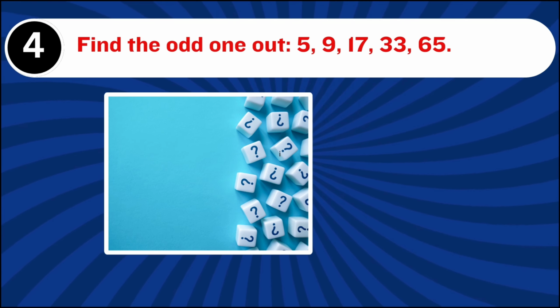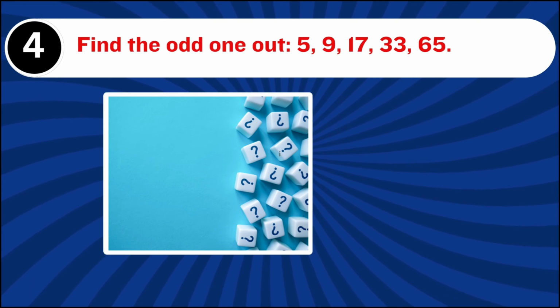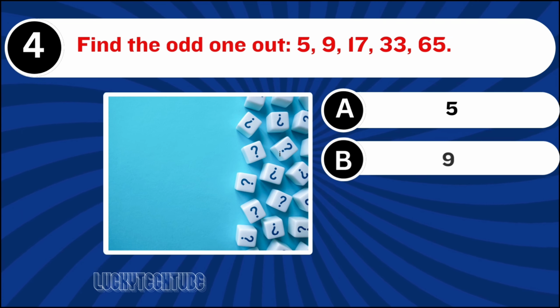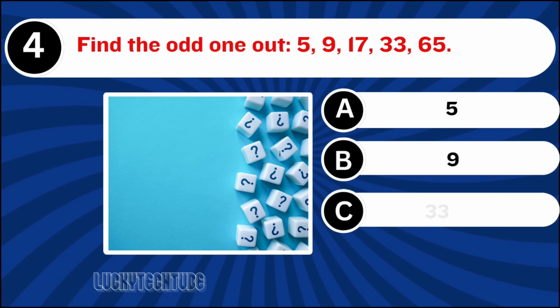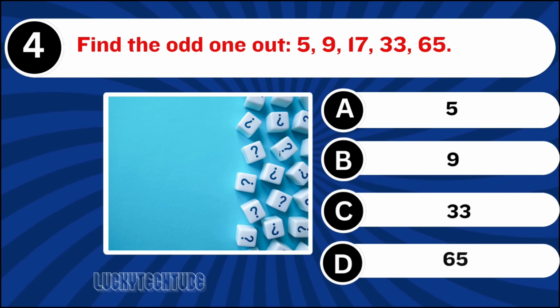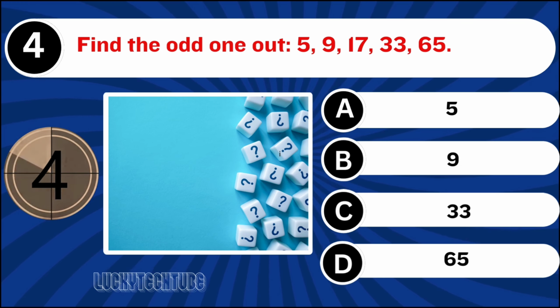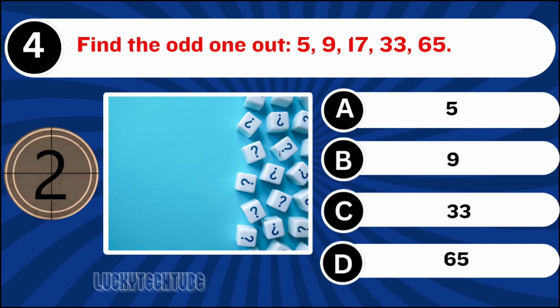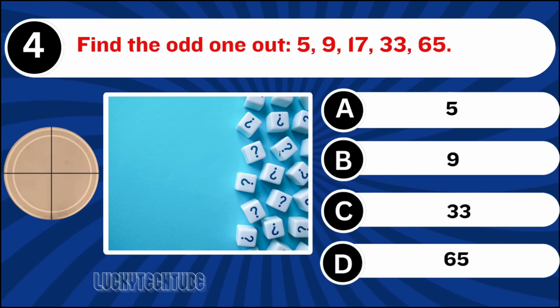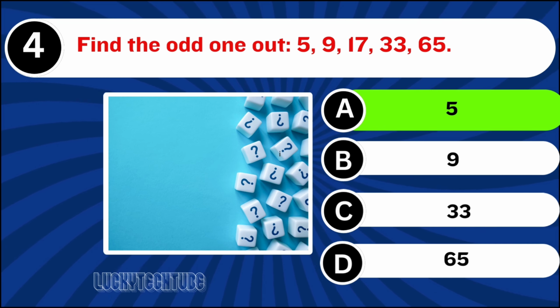Question number 4. Find the odd one out. The right answer is option A, 5.